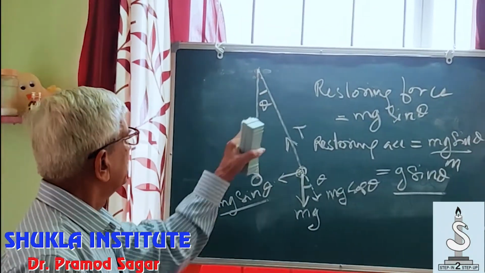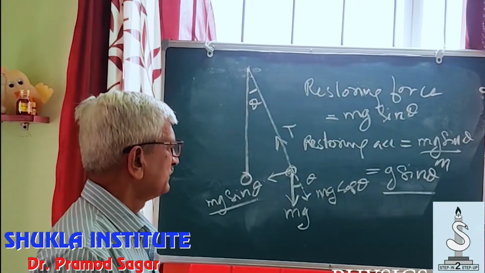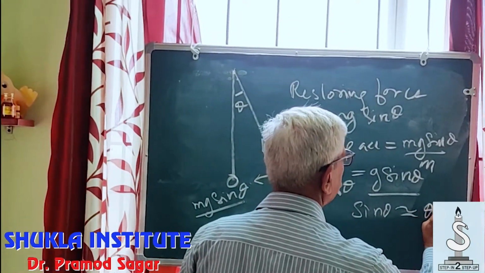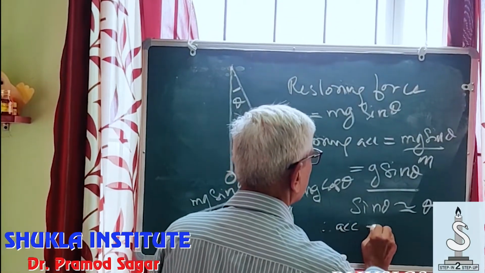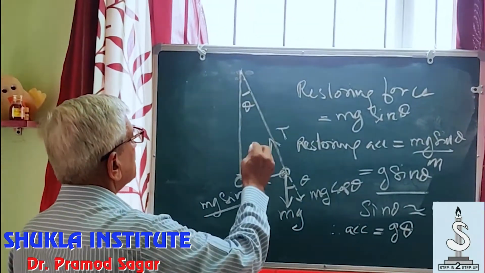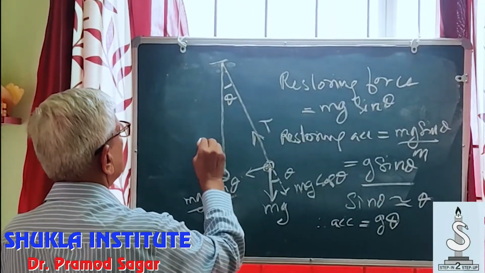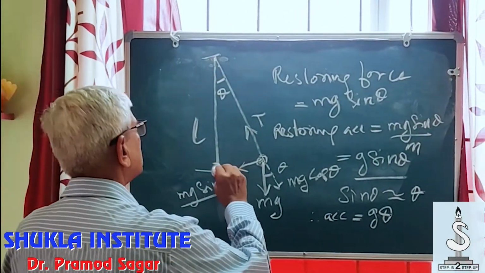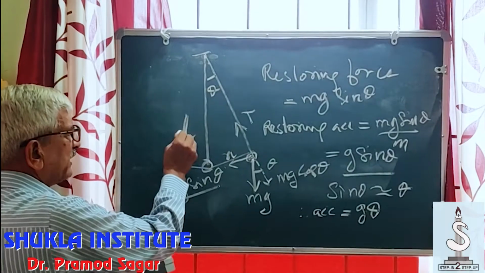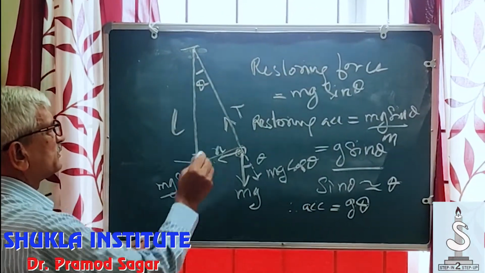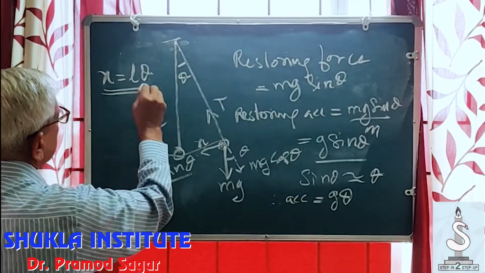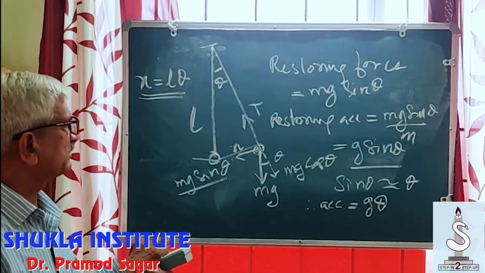Further, if this angle theta is taken to be small, then sin theta can be replaced by theta, and therefore acceleration is g theta. Now, if this length is L and this displacement is x, the relationship between L, x and theta is very simple. x is equal to L theta, and this you must have read in the geometry in the earlier classes.